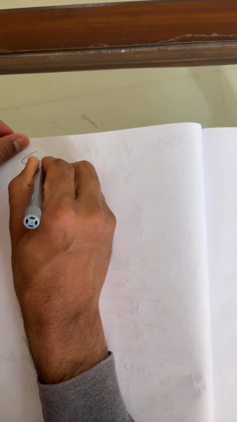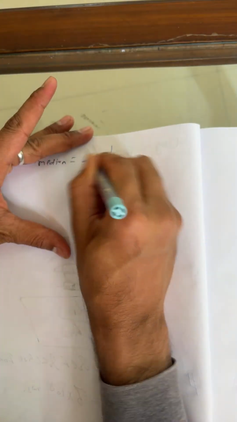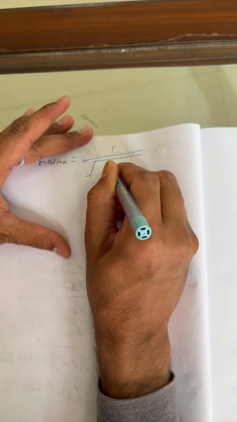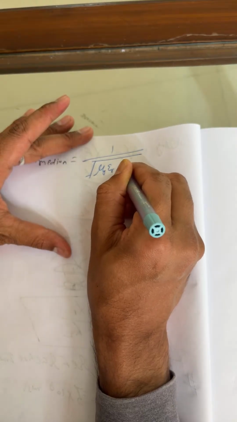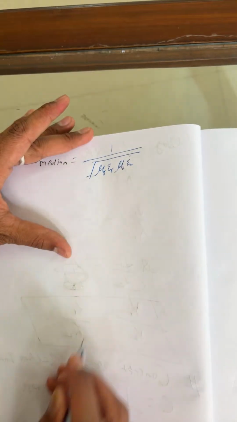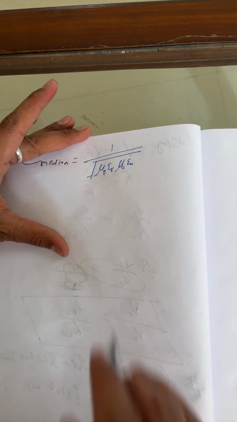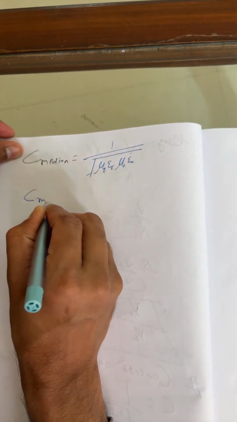C for medium is nothing but 1 by root of mu r epsilon r mu naught epsilon naught. Sometimes you can manipulate this further.